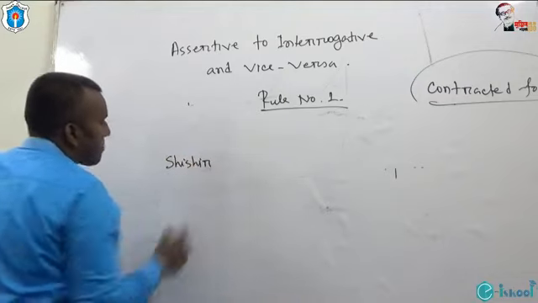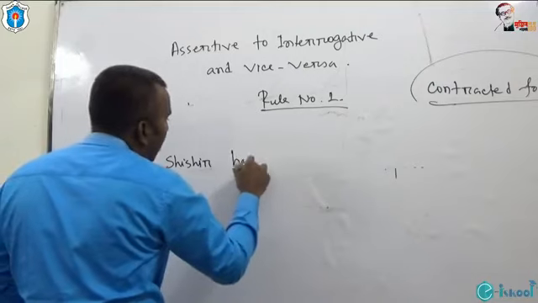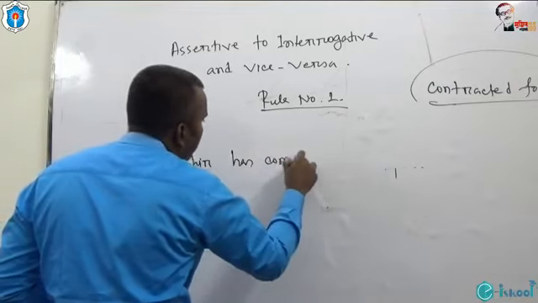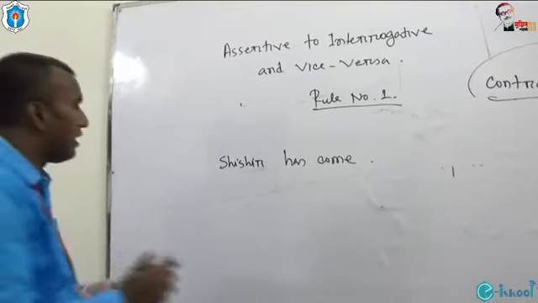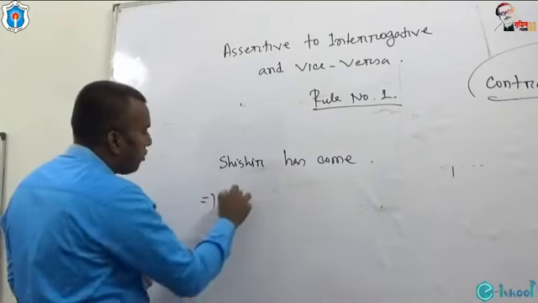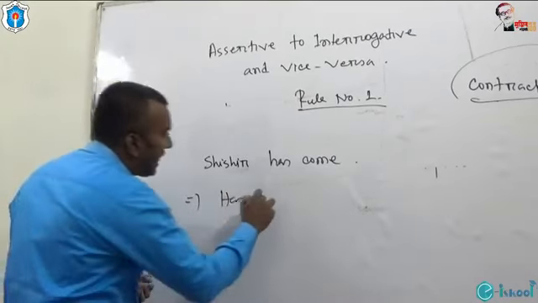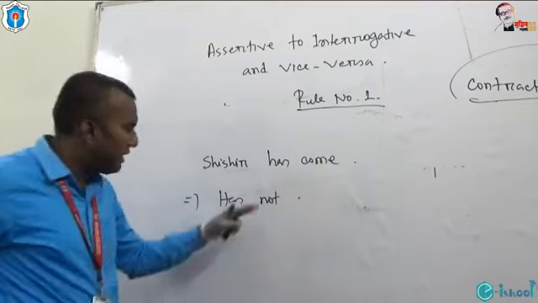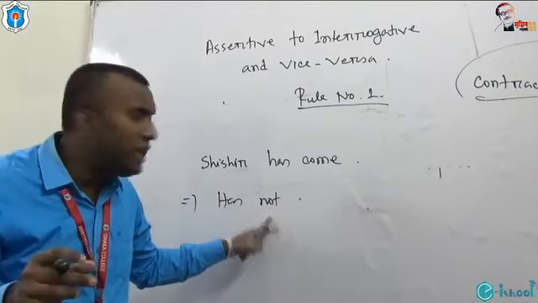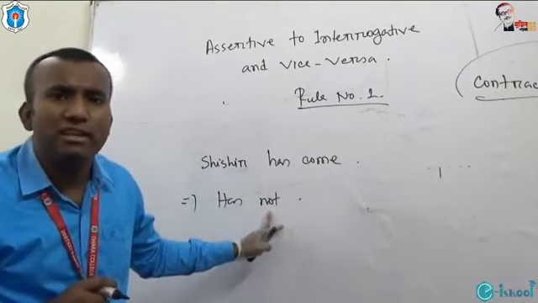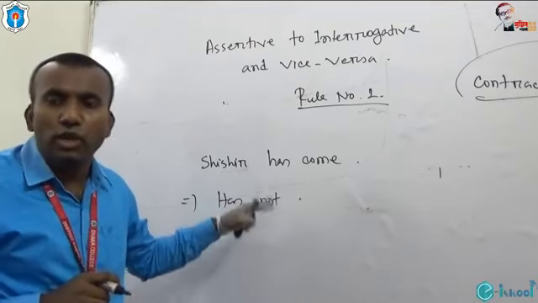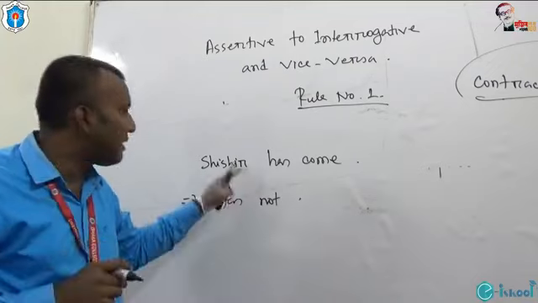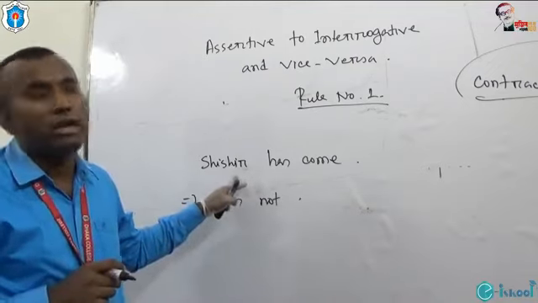Shishir has come. If we want to turn this sentence into interrogative, we know we have to put has, then not. My question is, can we use this not separately? Yes, we can. If you use this not separately, you have to think whether the subject is a noun or pronoun.